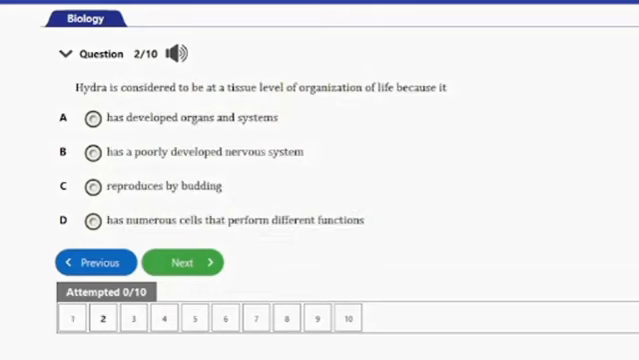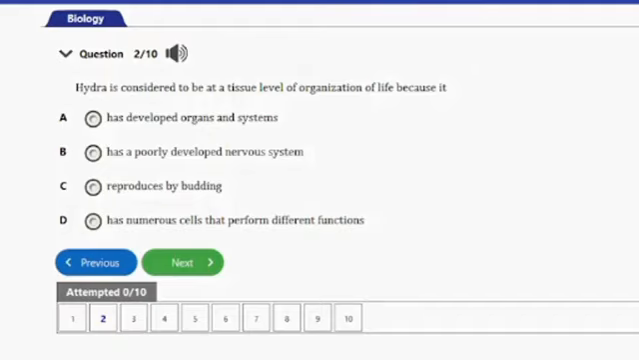Question number 2. The question says, Hydra is considered to be at a tissue level of organization of life because it: A. has specialized organs and systems. B. has poorly developed nervous system. C. reproduces by budding. D. has numerous cells that perform different functions. So guys, the answer to this question is option D.